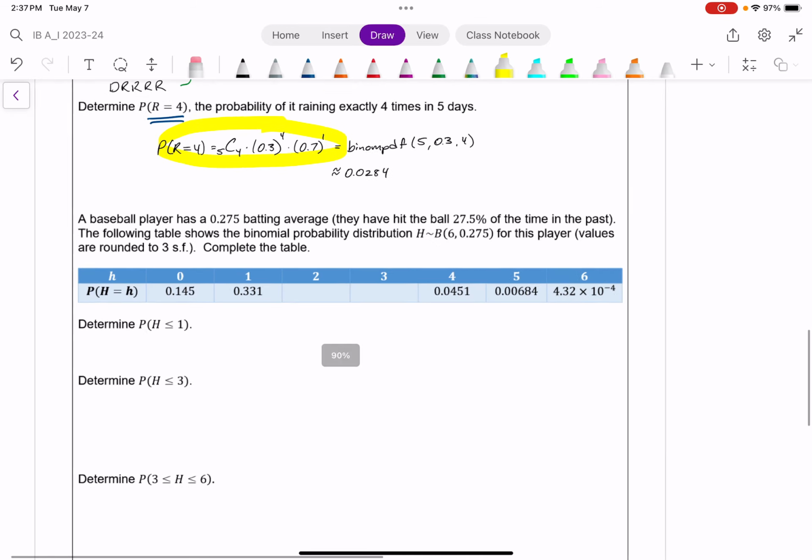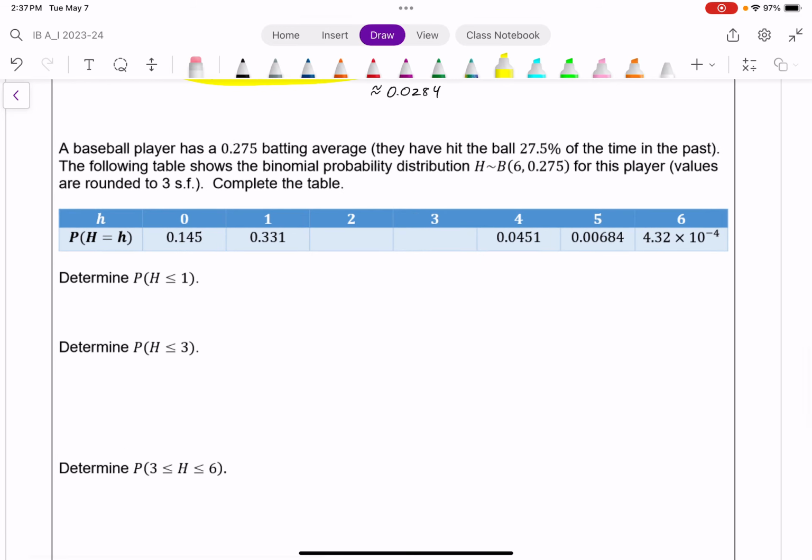All right, so next, I have a baseball player with a 0.275 probability that they will hit the ball, based on previous experience. So a 0.275 batting average, and I want to complete this table first of all.